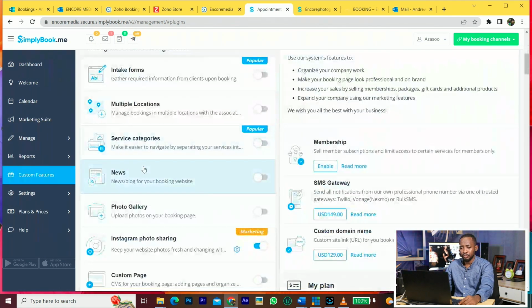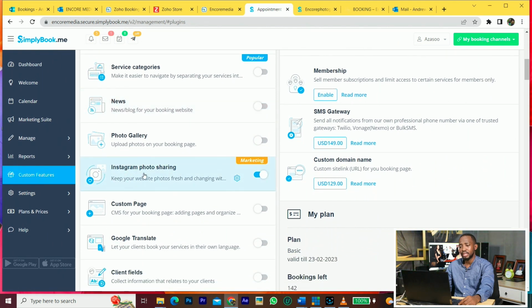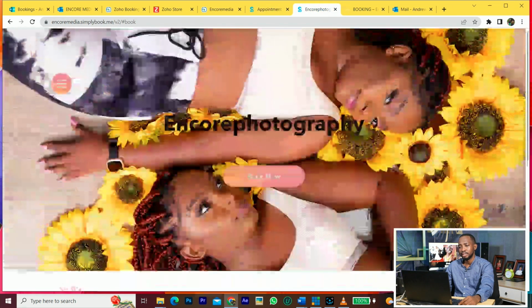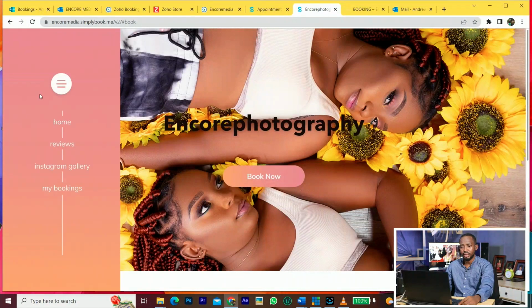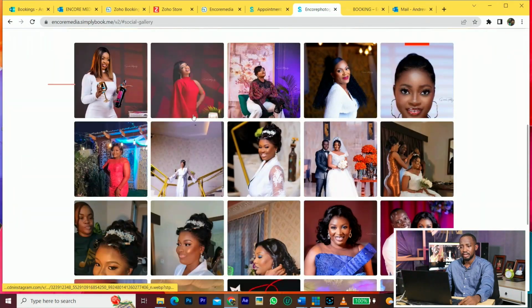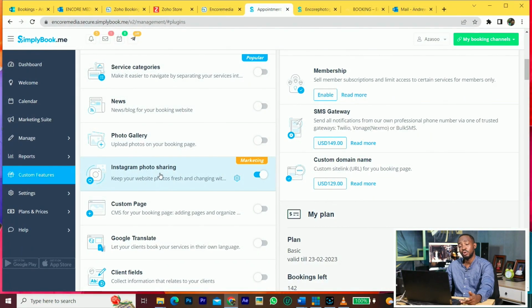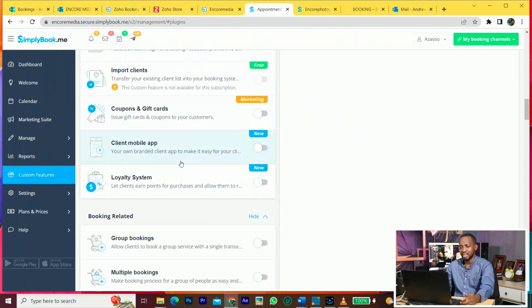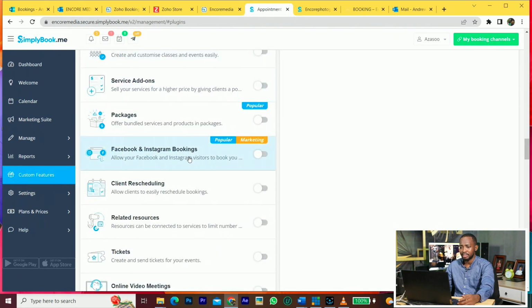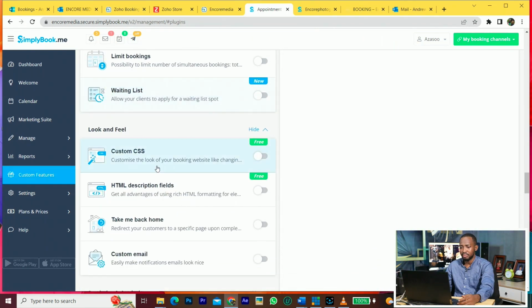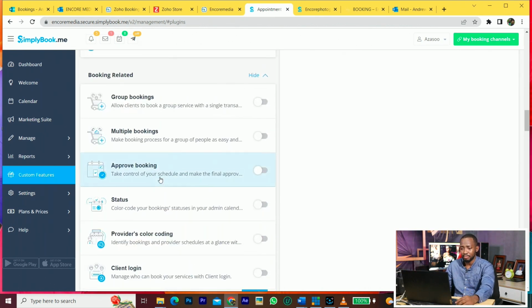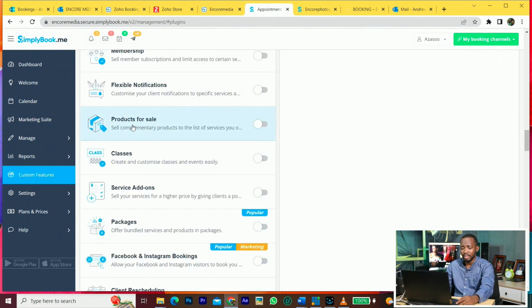So for example, the Instagram photos I showed you here, this is my Instagram page that I showed you. It's a custom feature that you can add. If you are not paying, they will not allow you. There are some that are free though. This custom CSS is free. There are some that are free, but there are a whole lot of them. You just have to look at the ones that you need.